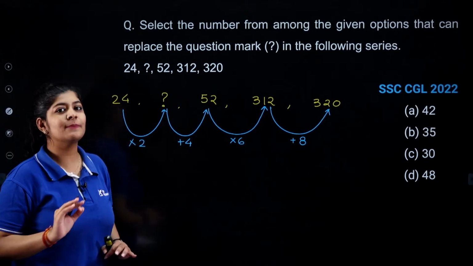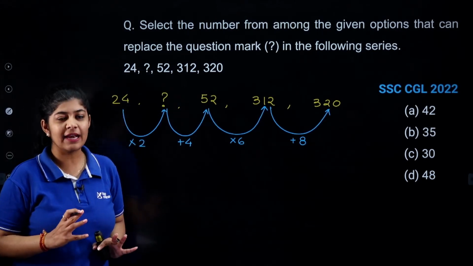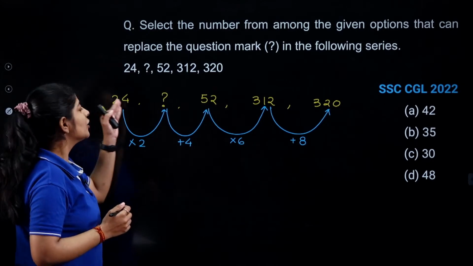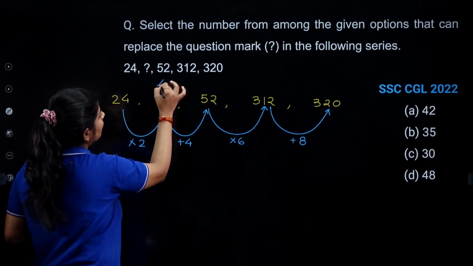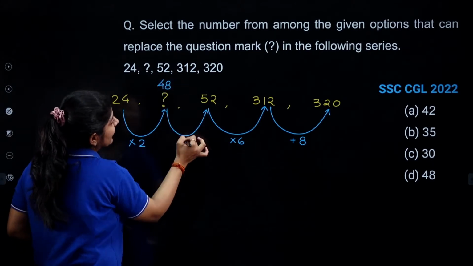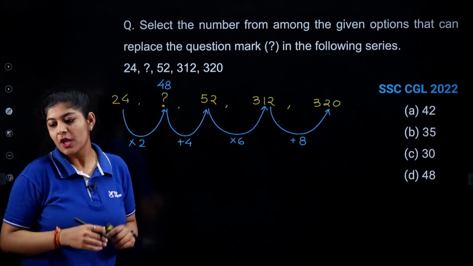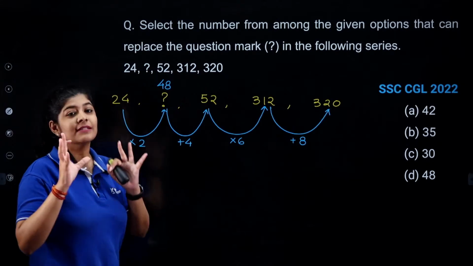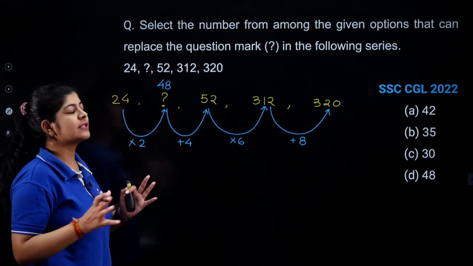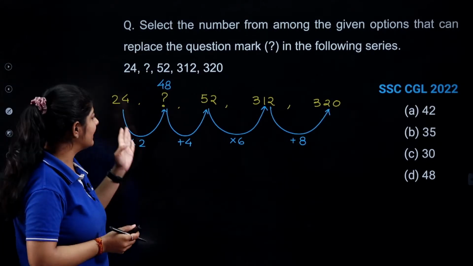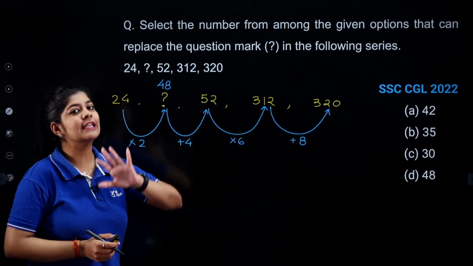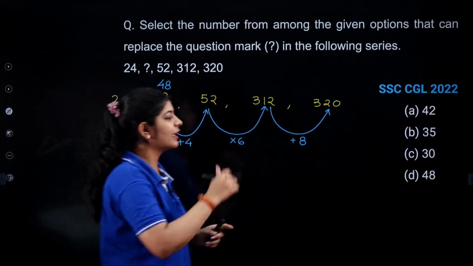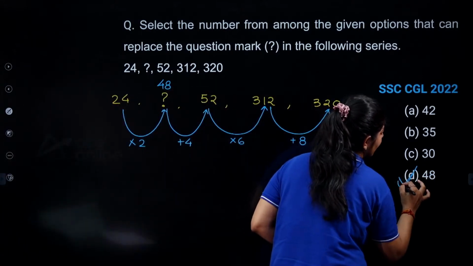By applying this particular pattern, are we getting our answer? So just simply check. 24 into 2, that is 48. Here we are getting 48. 48 plus 2, that is 52. So by applying simple logic or a simple concept, we can easily determine the desired pattern. And as we get our pattern, we can easily determine our answer. So the correct option over here is option number D.